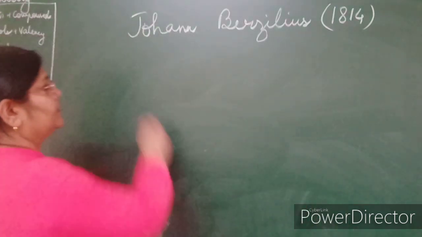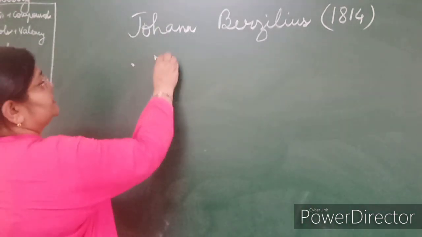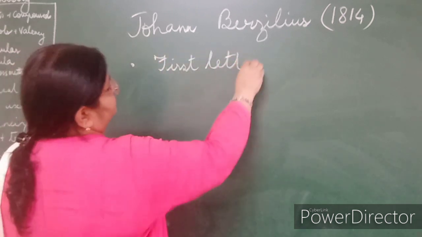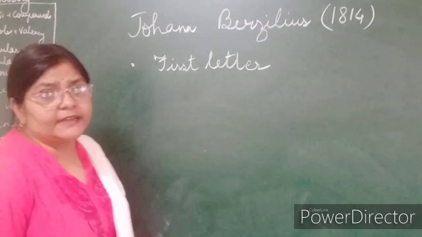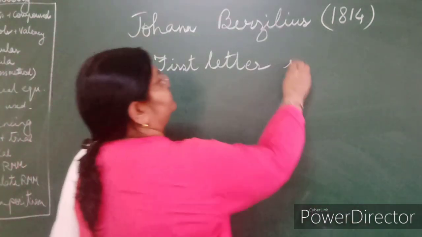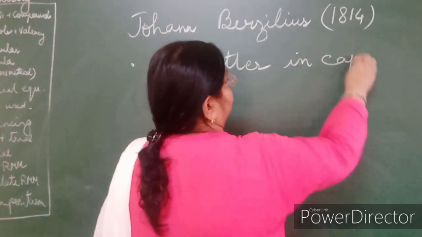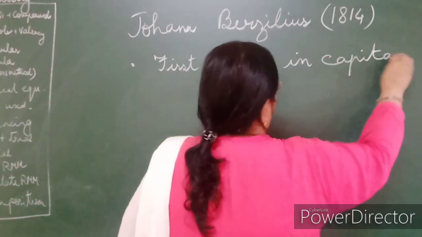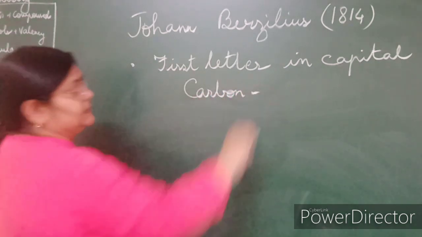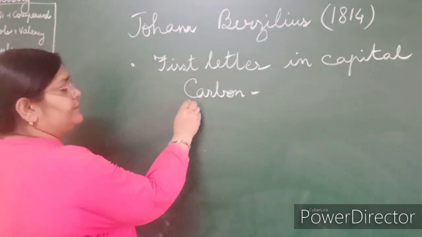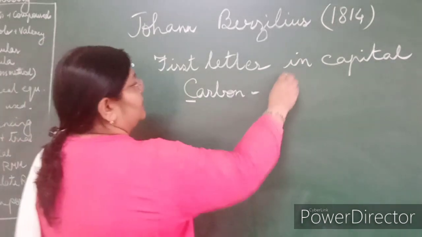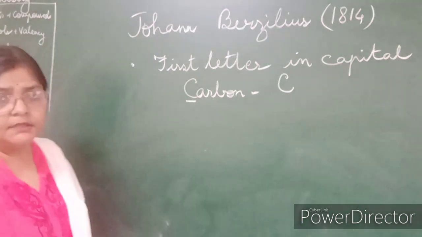First, use the first letter of the name of the element in capital. For example, carbon, starting with C. So carbon is represented by a capital C.